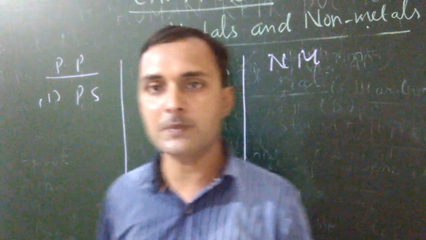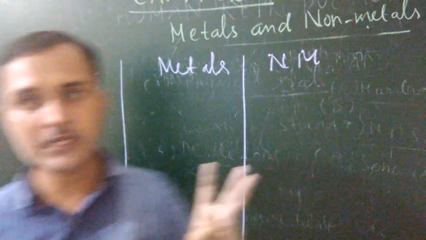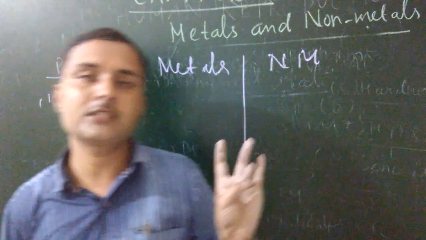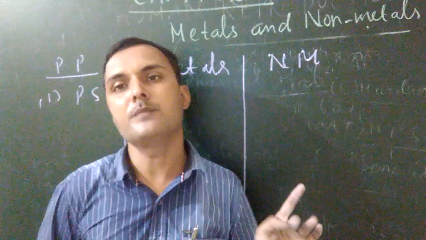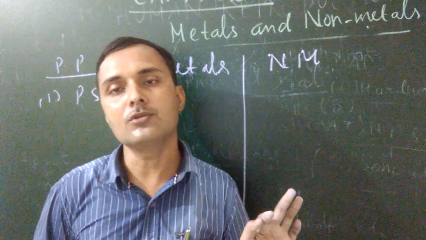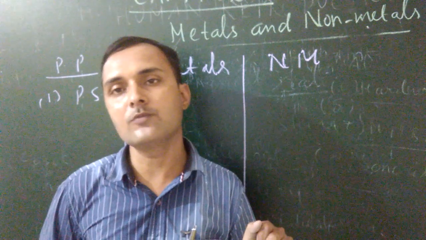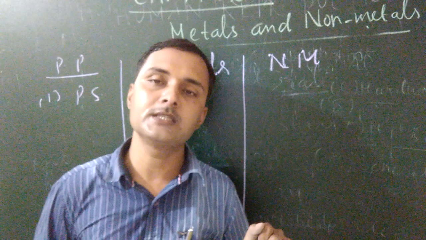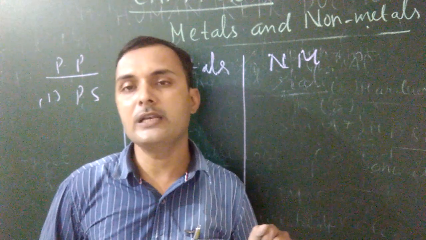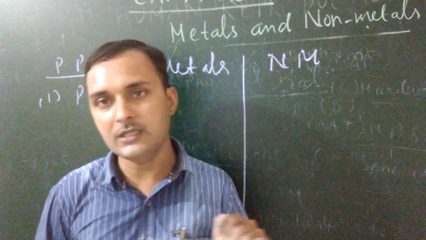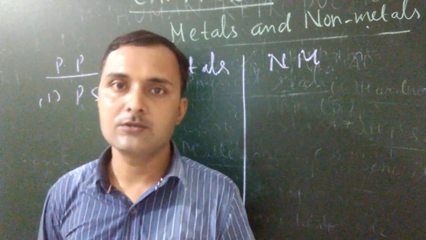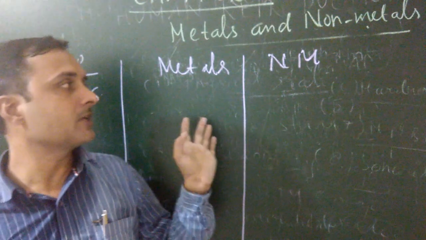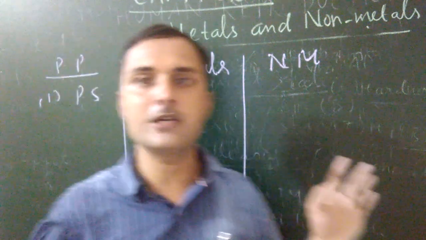The total number of physical properties is 8. The first one is physical state, second ductility, third malleability, next sonority, next melting and boiling point, next hardness. When you know these physical properties, you can easily differentiate metals and non-metals. So this is all about the physical properties of metals and non-metals.